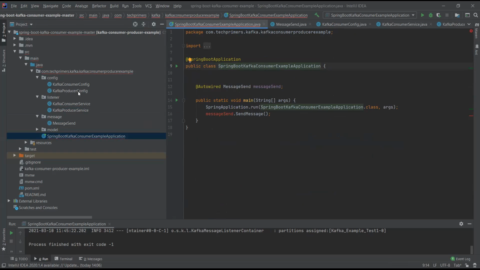Do a simple application. Instead of having a controller, write some normal methods instead of Kafka. If that class is working, the same things you need to replicate here. Don't go straight to this example. First, use a simple application, like writing some normal service classes. If you are able to get the service classes inside the main method, then replicate the same thing using Kafka. Yeah, got it, I will try it and I will inform you.